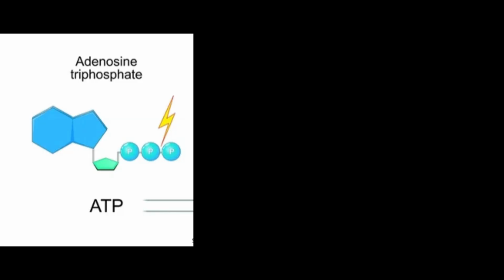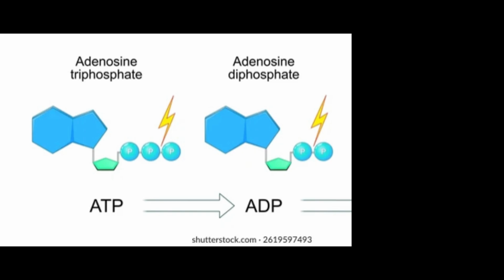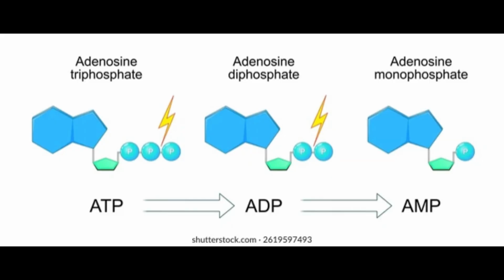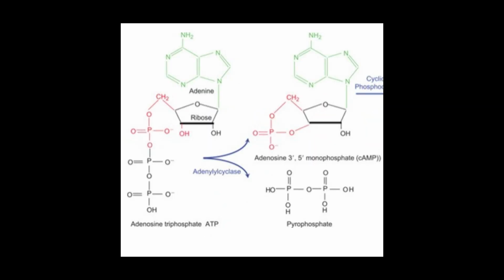So we've talked a little bit about ATP previously. ATP stands for adenosine triphosphate because there are 3 phosphate groups. When we remove a phosphate group, we're left with ADP, which is adenosine diphosphate, because there's 2 phosphates. Then if we remove one more phosphate, then there's only 1 phosphate group left, so we call it AMP for adenosine monophosphate. If 2 phosphate groups are removed from ATP at once, we can get cyclic adenosine monophosphate, or cAMP.